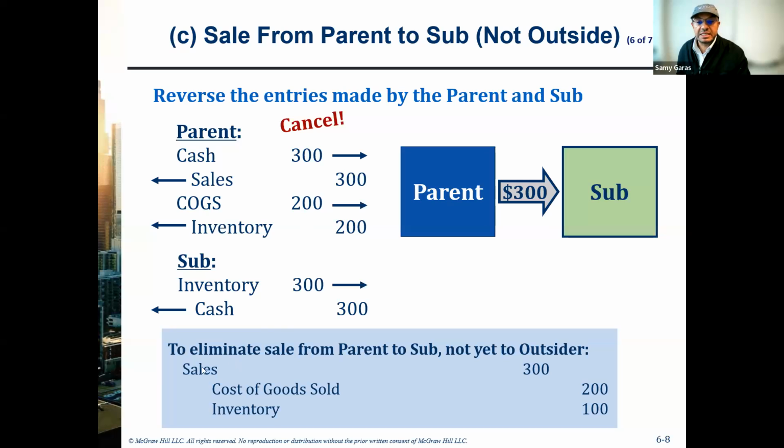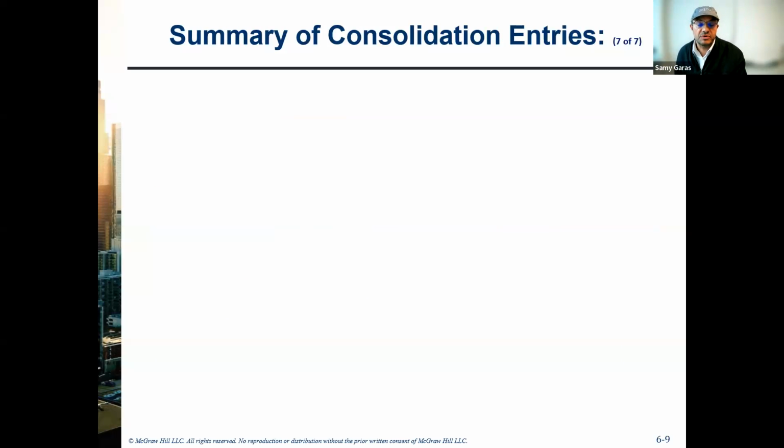So we say debit sales by 300, credit cost of goods sold by 200, and the 100 difference should be unrealized gain. But because it's intercompany and doesn't go to the outsider, I cannot call it gain. We put it in the inventory temporarily until we sell it to the outsider. Then we can recognize the gain. So this is for the net.